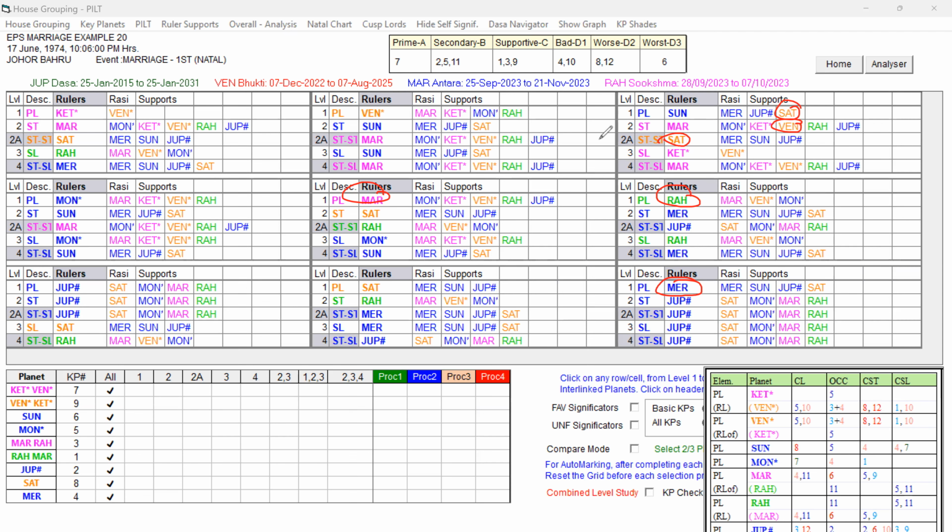Which are the favorable key planets? Sun is the favorable key planet, and the other favorable key planets are Mercury, Jupiter, Moon. All the blue-colored ones are planets which are supporting the Sun. So Mars has Moon and Rahu, Jupiter, and Rahu also, the favorable key planets, supporting. Importantly, you can see the Sun, the destiny planet itself, is ruling at the last level, but it is also there at the star level in support.